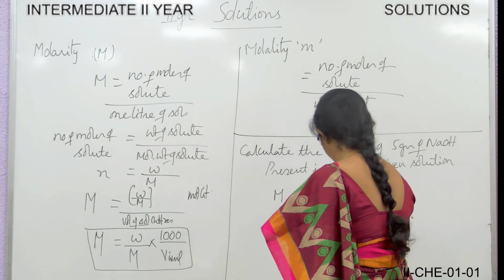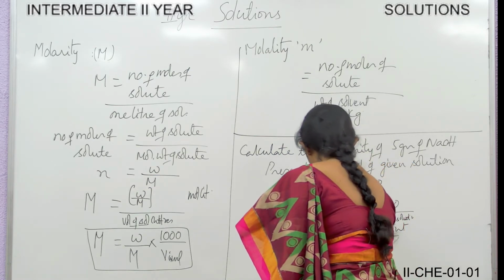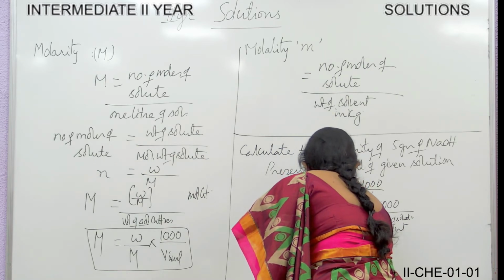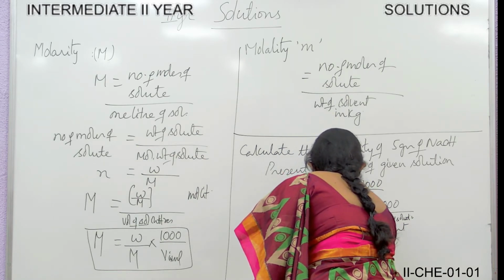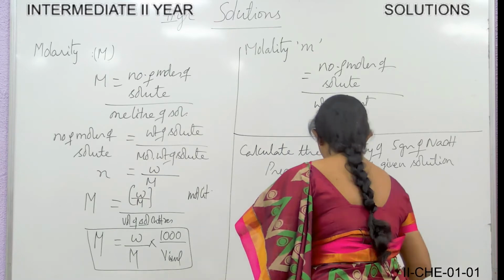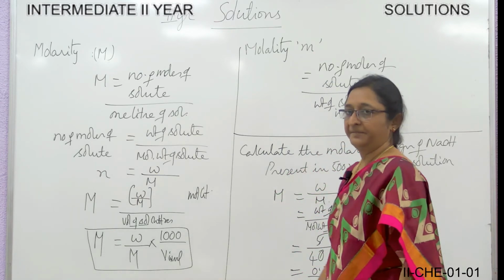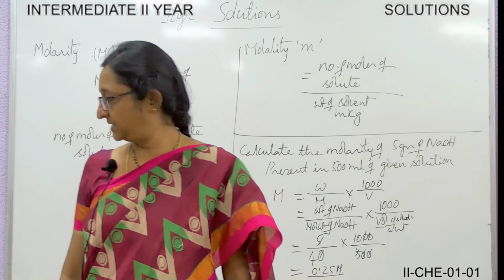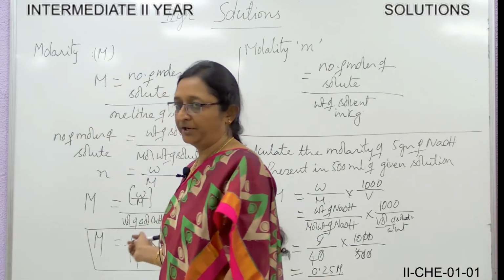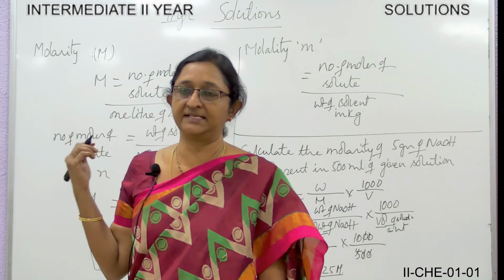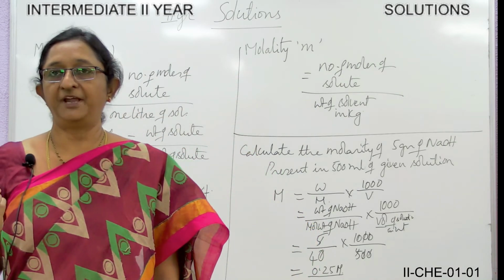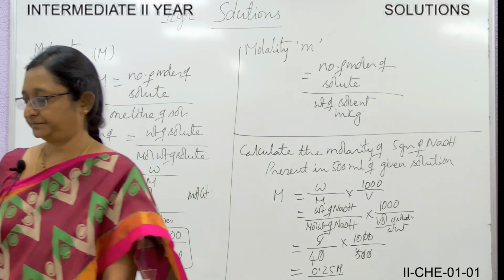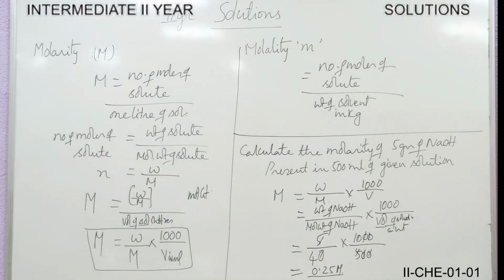So it is equal to weight of sodium hydroxide, here it is 5 grams by molecular weight 40 into 1000 by volume, it is 500. So now the answer will be 0.